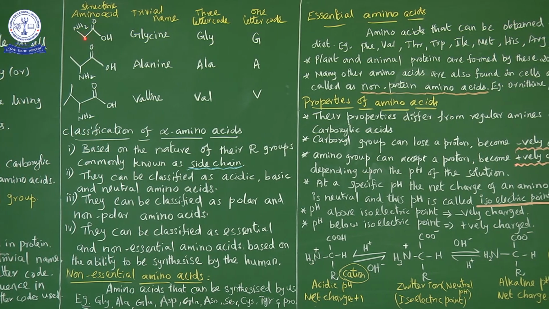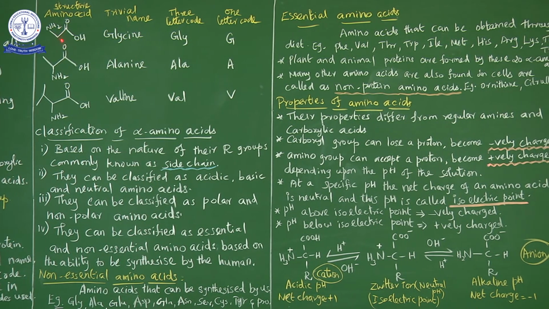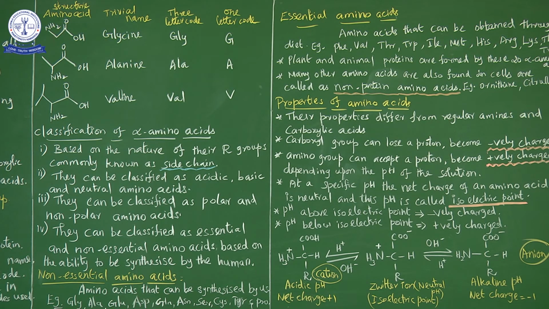At each corner there is a carbon, and its valency is satisfied by hydrogen. So what does a corner mean here? There is a carbon with 2 hydrogens, because the valency of carbon is 4. Two valencies are satisfied by the 2 bonds, and the remaining 2 by 2 hydrogens. So a CH2 group is present, and this corner also has a CH2 group. That is NH2, CH2, C double bond OH. This is the structure of glycine.